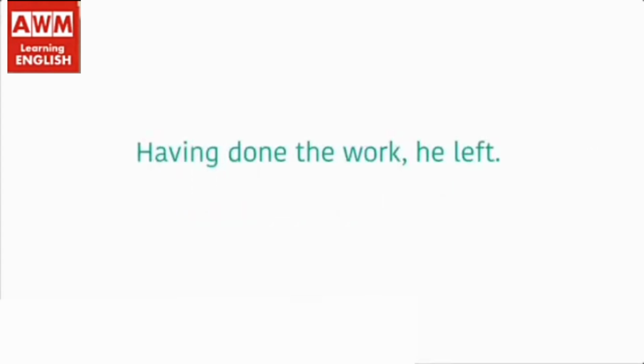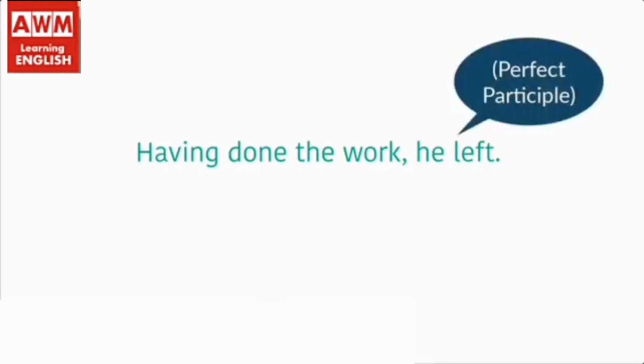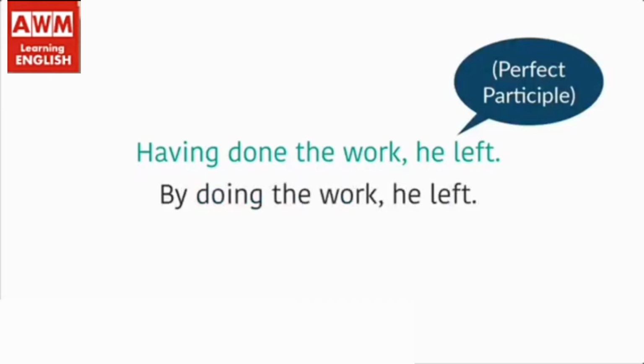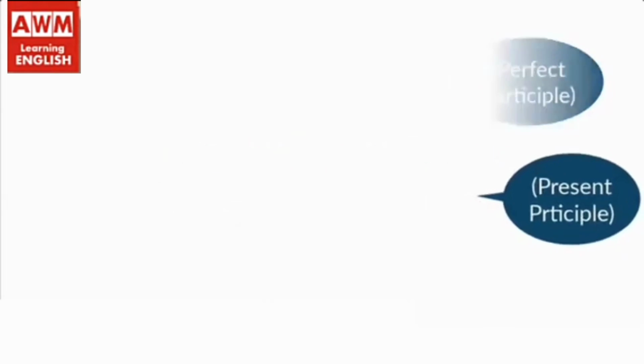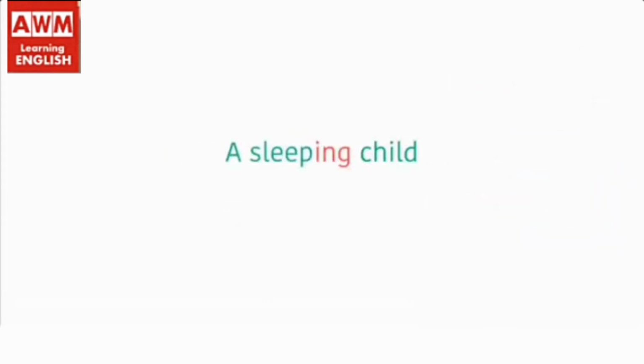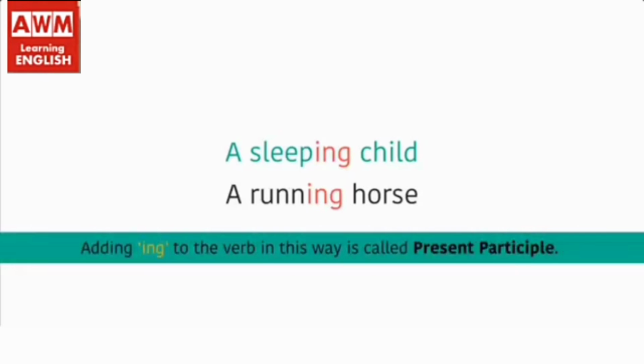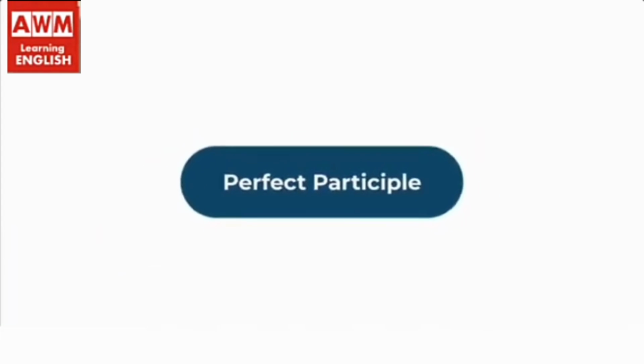Perfect participle. Having done the work, he left. It is the example of perfect participle. By doing the work, he left. It is the example of present participle. A sleeping child. A running horse. Adding ing to the verb in this way is called present participle. However, I will discuss the present participle later. Today we will discuss perfect participle.